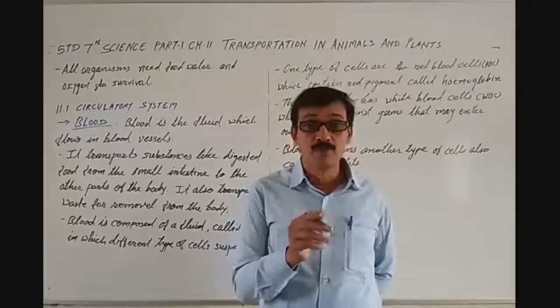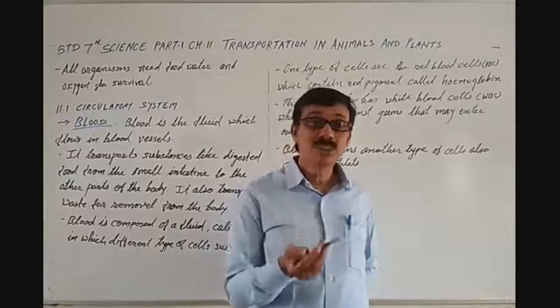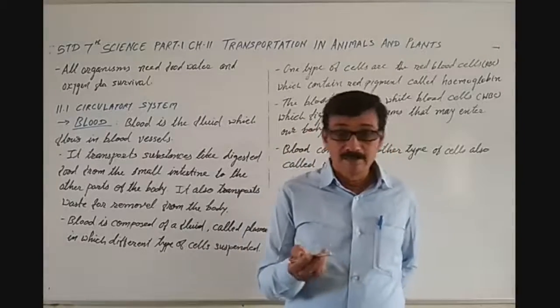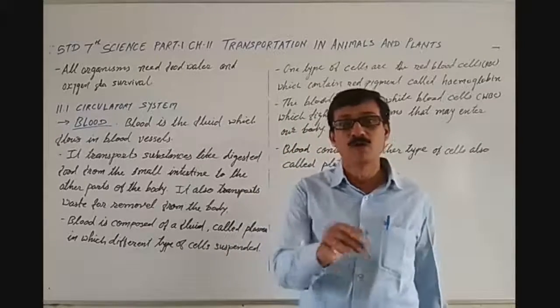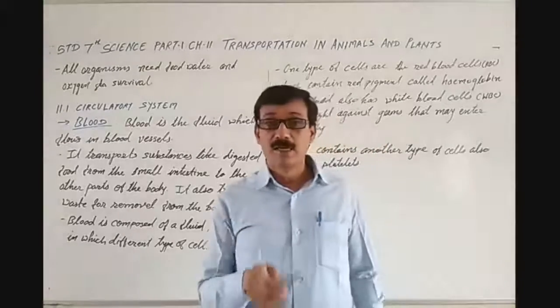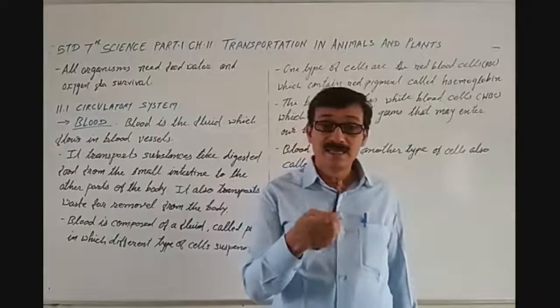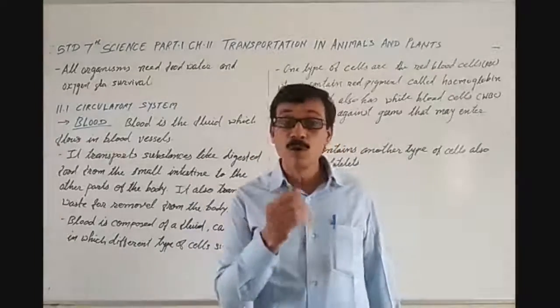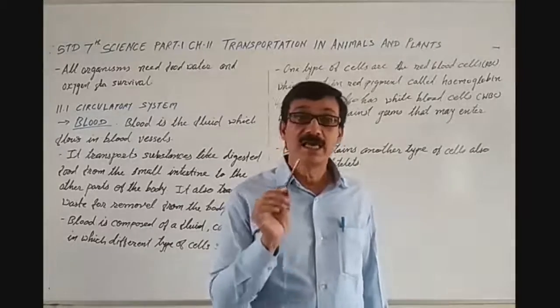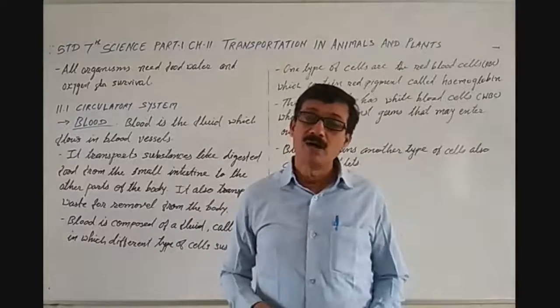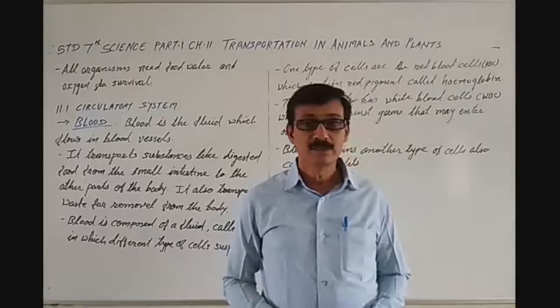From the food, in the process of respiration, by getting oxygen, they may respire without oxygen also, but they require food. All the cells of the body require energy. Now, why do they require energy?